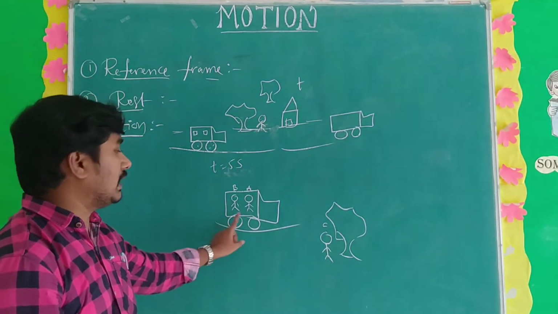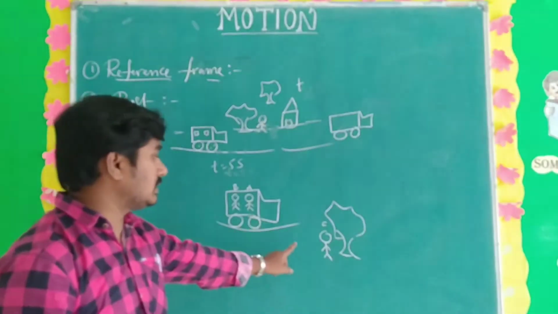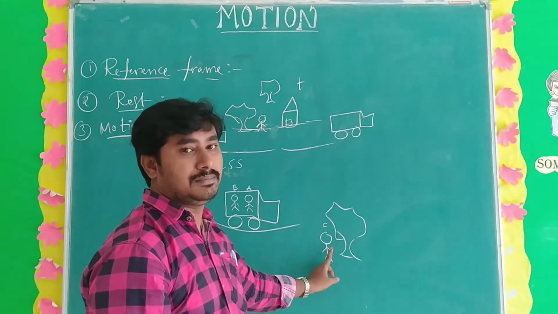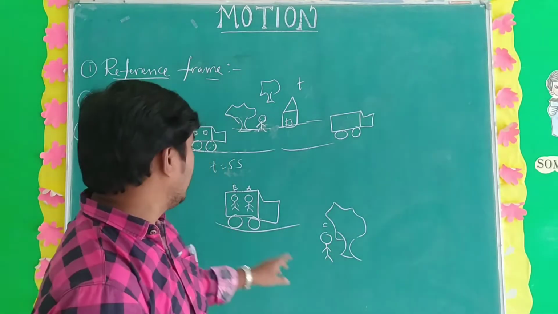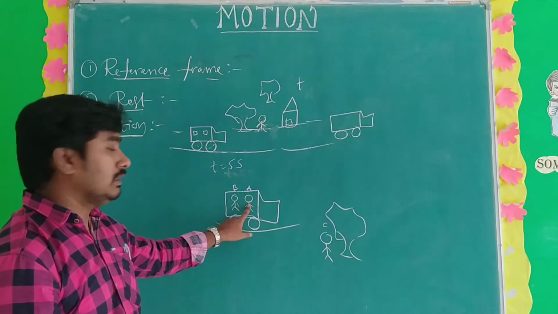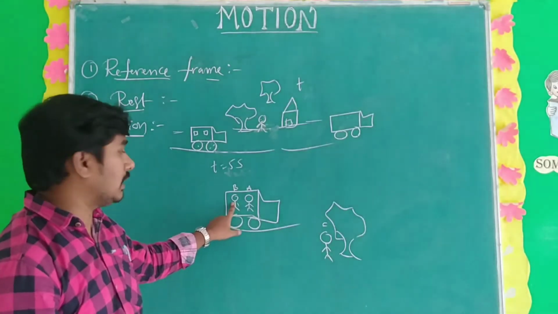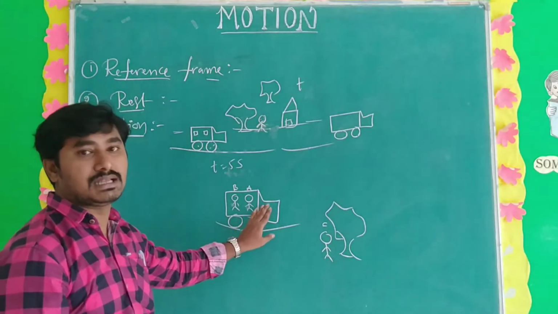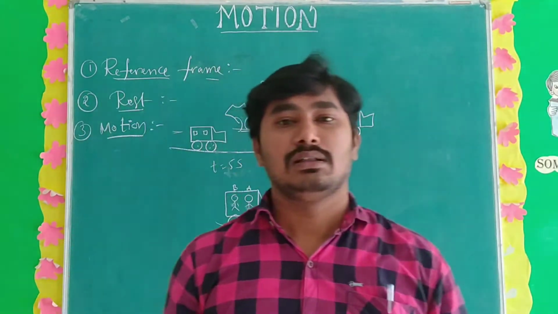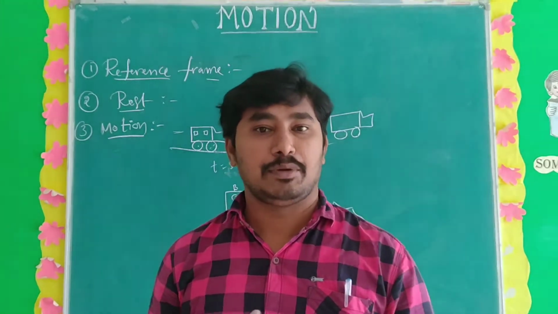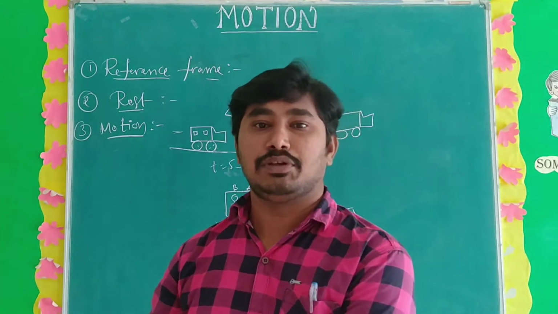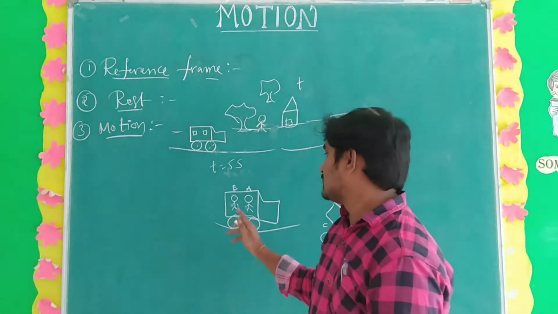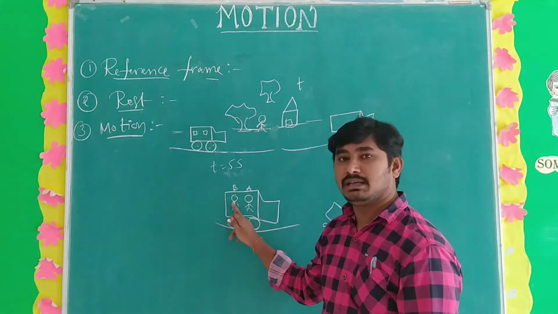A and B are both traveling in the bus, and person C is standing outside. With respect to A, the position of B is rest. Why? Because for A and B the reference frame is the same, the bus. So the reference frame does not change.